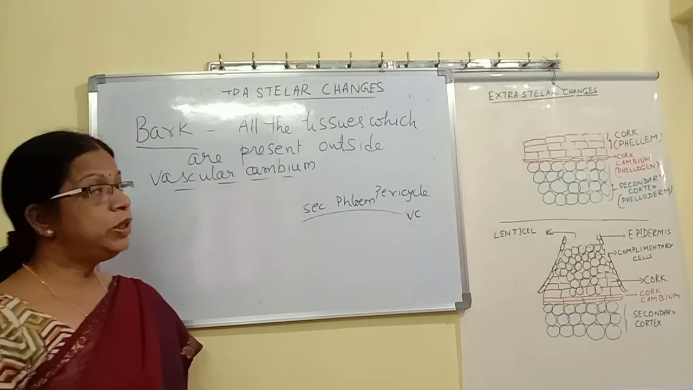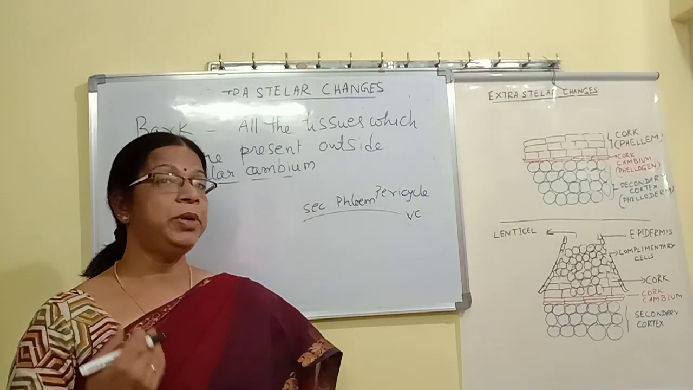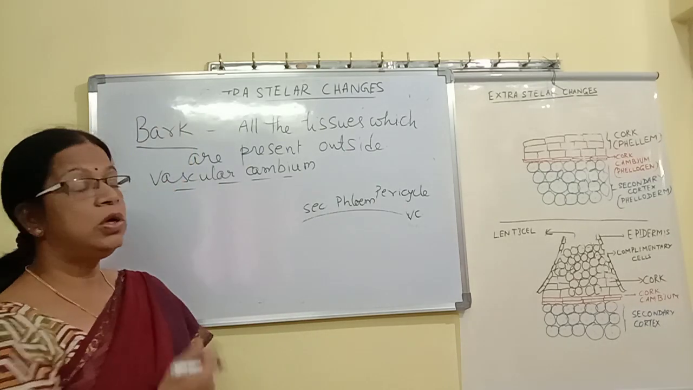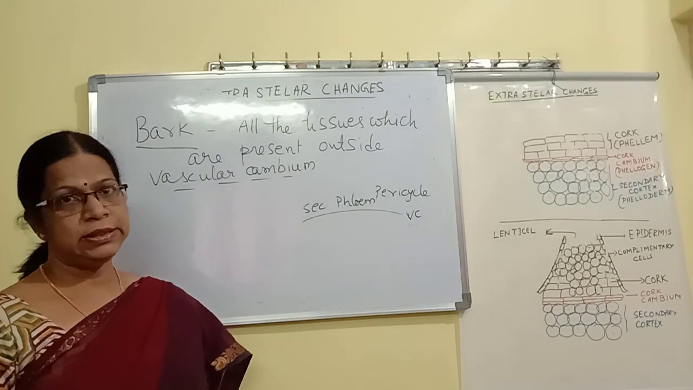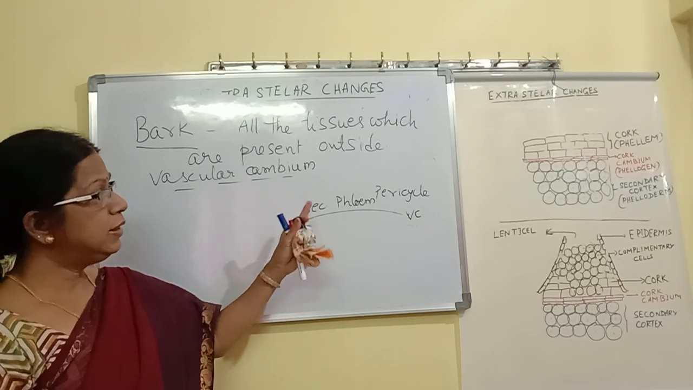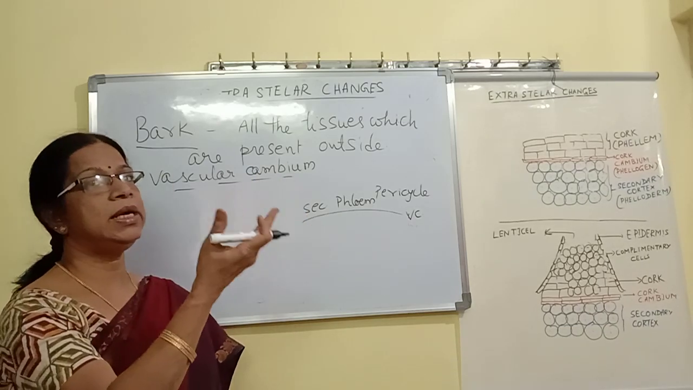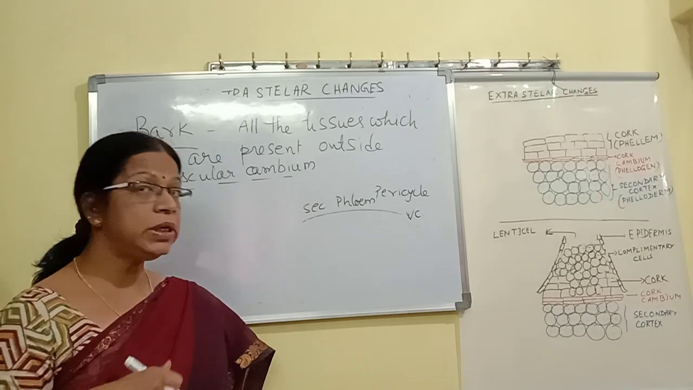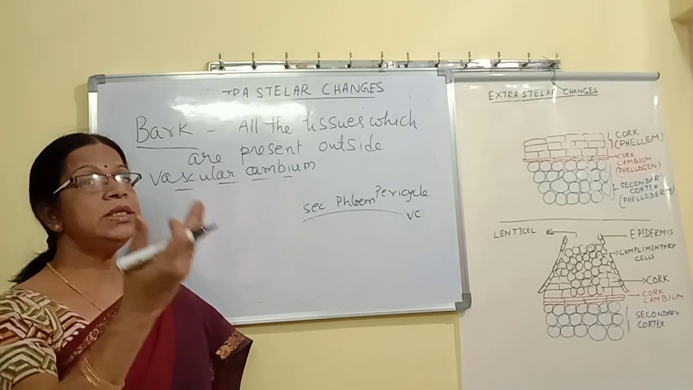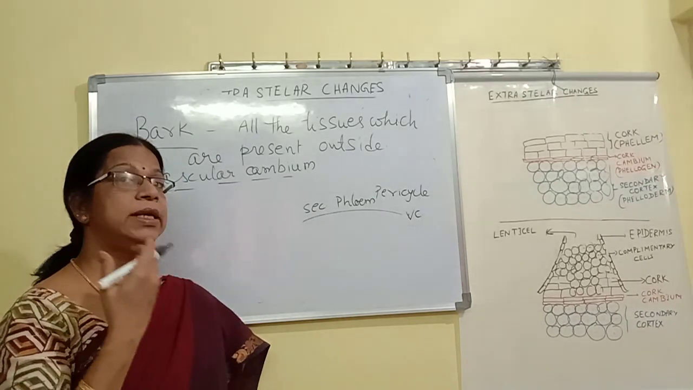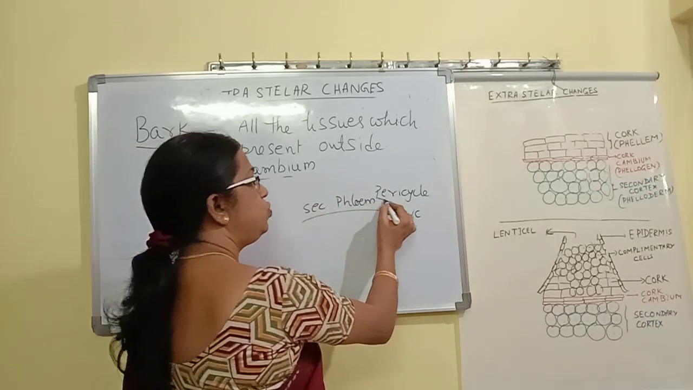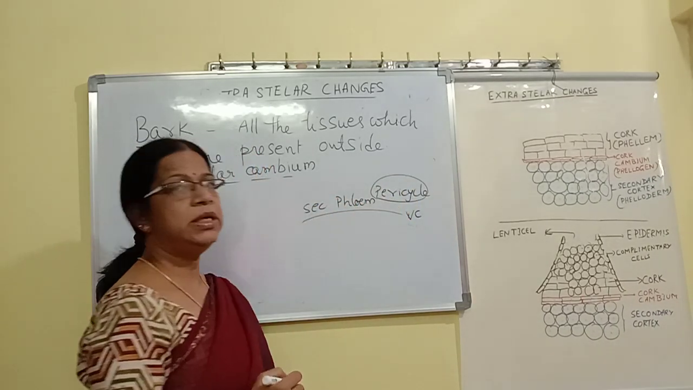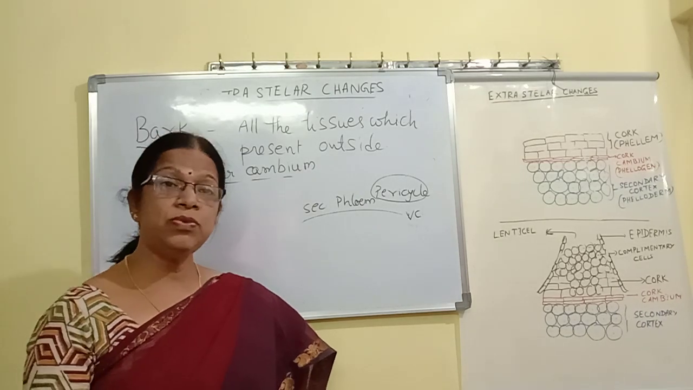If you are not thorough with the structure of dicot stem, please revise. Then you will know all the parts. So, secondary phloem and pericycle. And then outside the pericycle forms the outermost layer of the stele. Outside the pericycle, we find endodermis, cortex and all. But normally what happens, all these tissues will disappear, like pericycle may disappear and even endodermis will disappear.